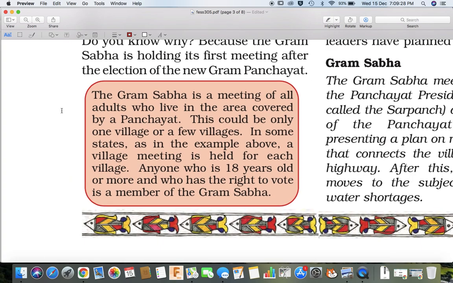The Gram Sabha is a meeting of all adults who live in the area covered by a panchayat. This could be only one village or a few villages. In some states, as in the example above, or we didn't really see that, but okay. A village meeting is held for each village. Anyone who's 18 years old or more who has the right to vote is a member of the Gram Sabha.